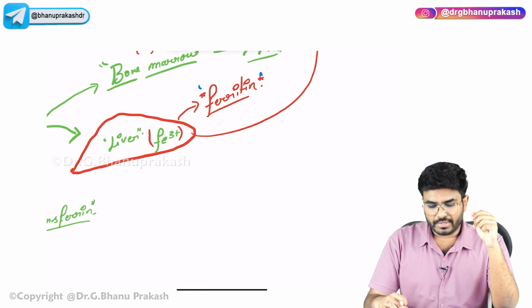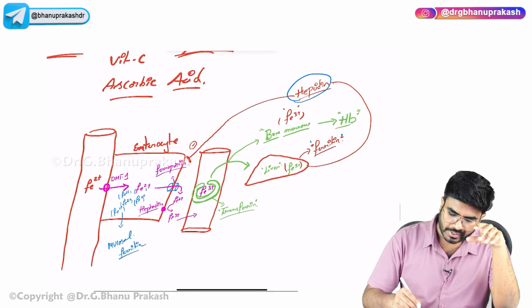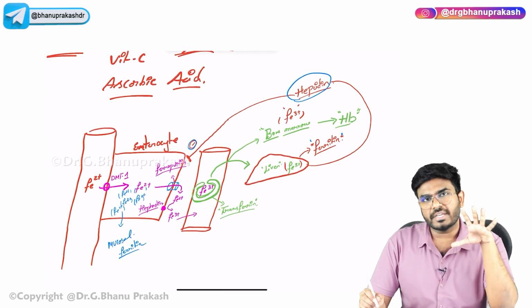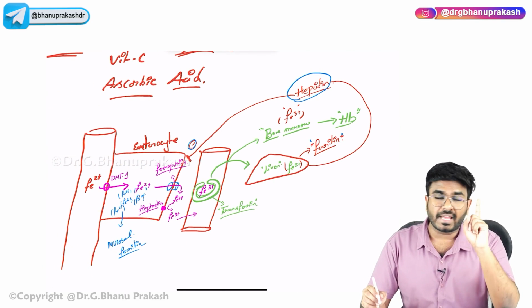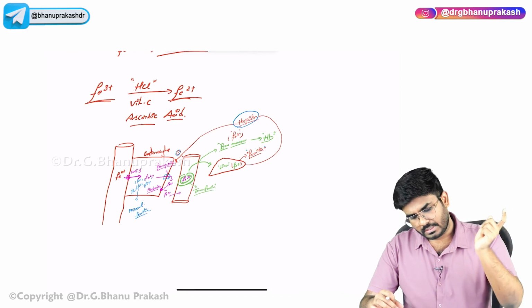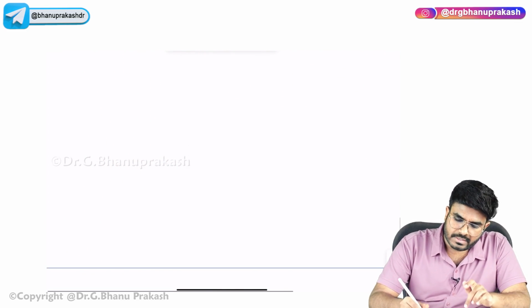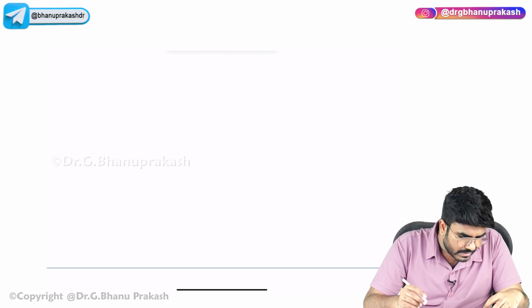When you have a sufficient amount of iron, the liver produces a molecule called hepcidin. What is hepcidin doing? Hepcidin inhibits the iron absorption. Remember that point: hepcidin is always anti-iron.